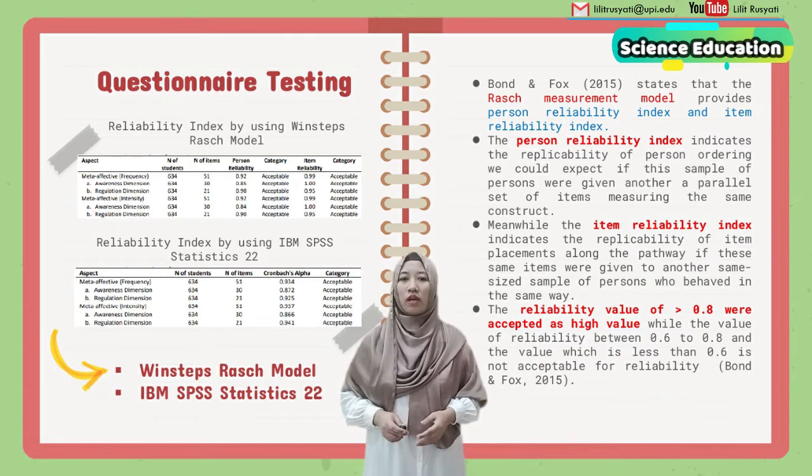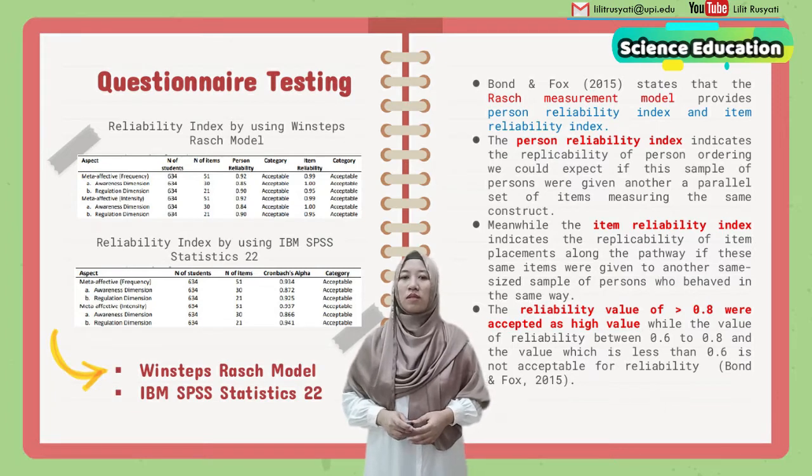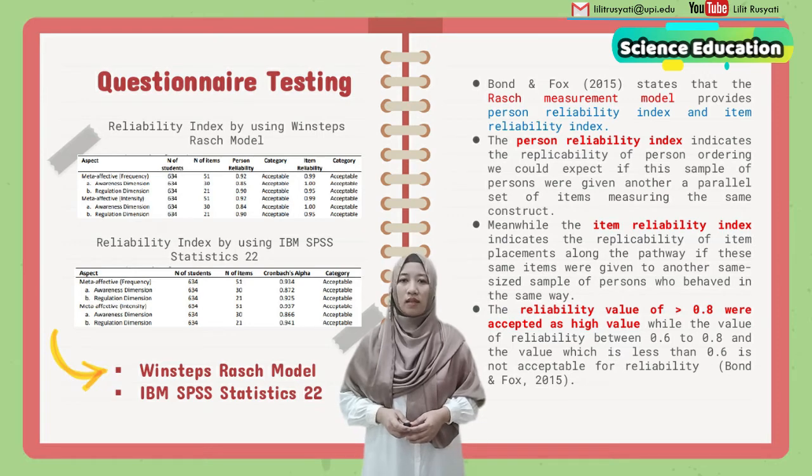Based on Bond and Fox 2015, the Rasch measurement model provides a person reliability index and an item reliability index. What is the person reliability index? This person reliability index indicates the replicability of person ordering we could expect if this sample of persons were given another parallel set of items measuring the same construct.